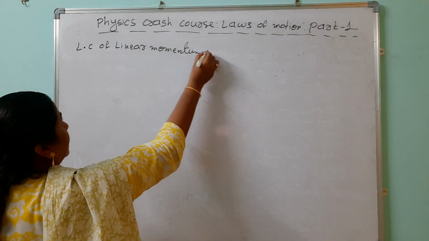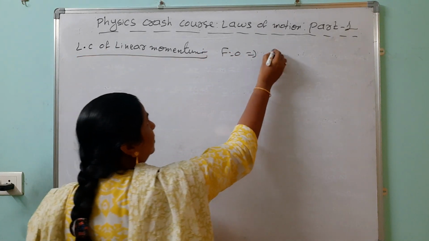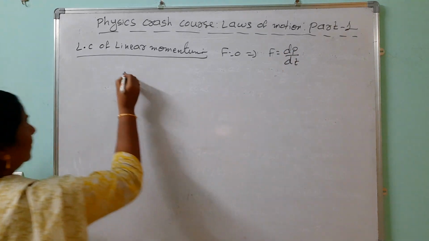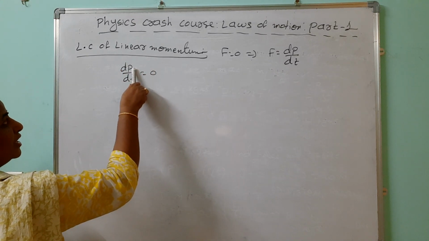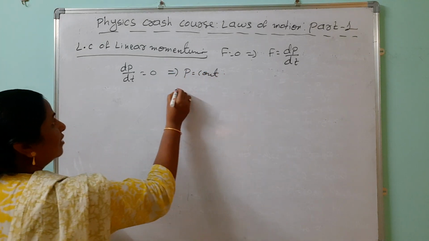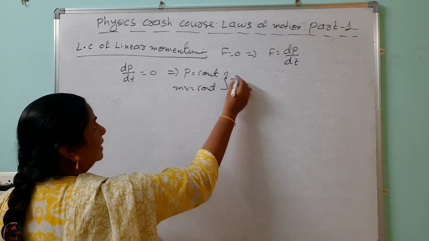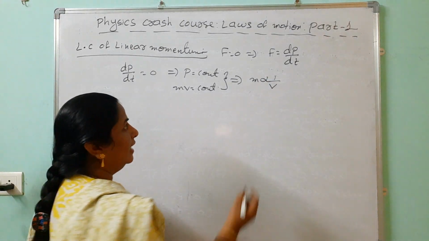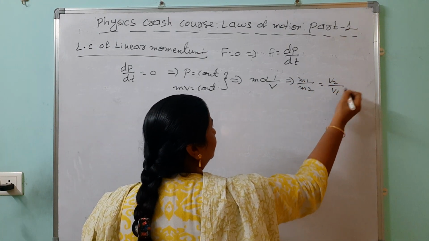So directly you can take F equals 0. When F equals 0, you know from Newton's second law, dP by dt is 0. What is the meaning of this? Momentum is not changing with respect to time, means P equals constant. Instead of P, we write mass into velocity equals constant. Then what is the relation between mass and velocity? Mass is inversely proportional to velocity. It should be right: m1 by m2 equals v2 by v1.